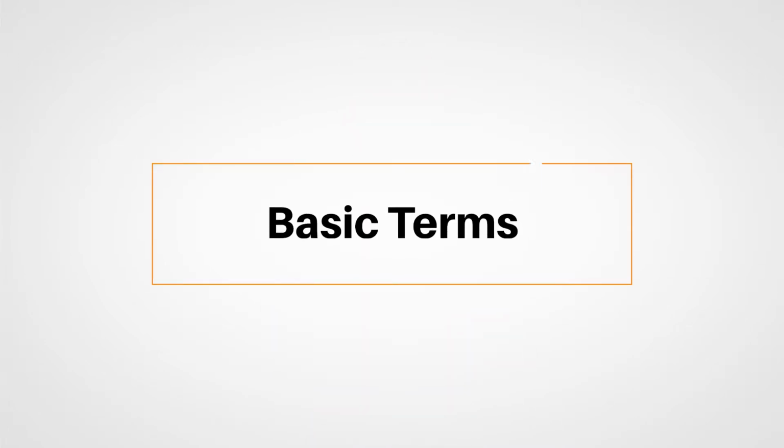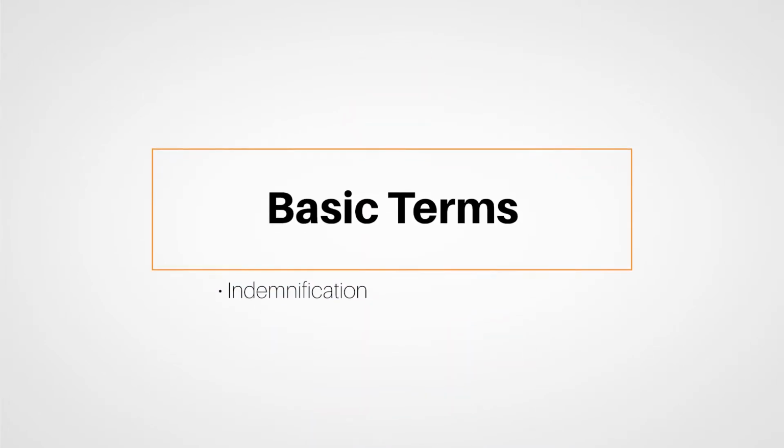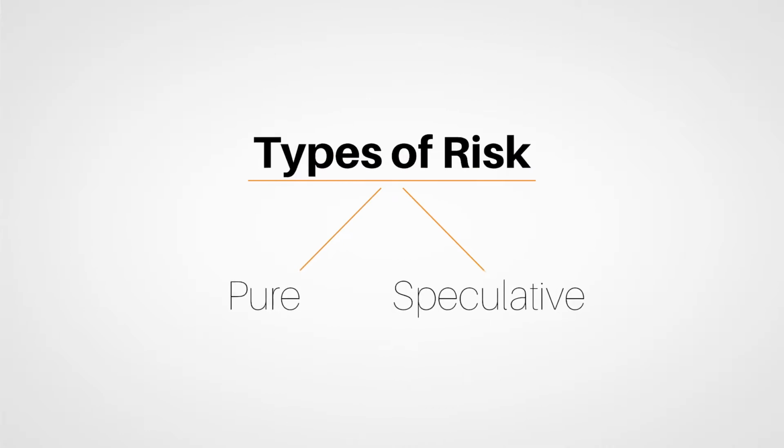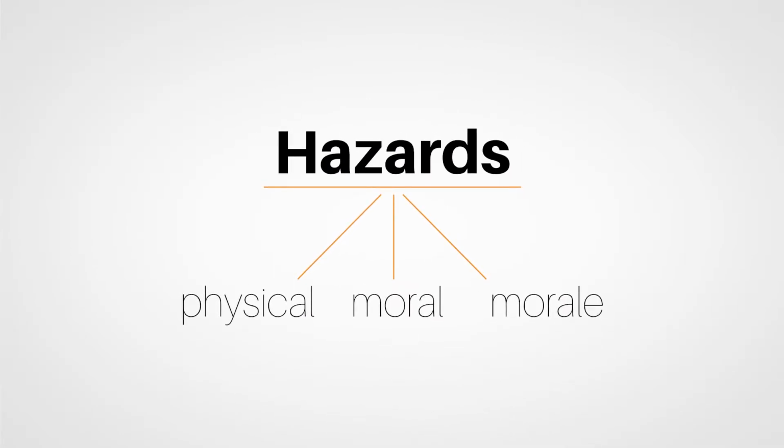We started off with a look at basic terms like indemnification, risk, and exposure. Remember, each of these have their own sub-definitions or topics, like the different types of risk, pure and speculative, or like the 3 types of hazard we explored, physical, moral, and morale. It's important to know the specifics of each to separate them for test purposes. Also remember, there are many ways risk can be handled. For example, it can be kept under the retention method, or the risk can be transferred to someone more willing or able to bear the risk.